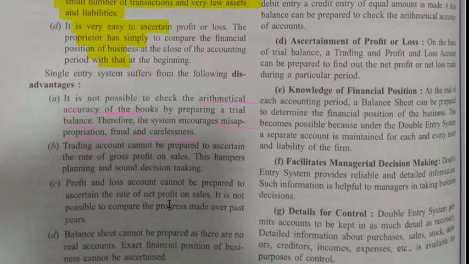Trading account cannot be prepared to ascertain the rate of gross profit on sales. Now, trading account is a type of account by which we ascertain the gross profit. In this single entry system, it is not possible. This hampers planning and sound decision making. So, as we cannot calculate gross profit, we cannot plan accordingly. Third, profit and loss account cannot be prepared to ascertain the rate of net profit on sales. As we cannot make trading account, we cannot frame profit and loss account also. All these types of account we will see afterwards.